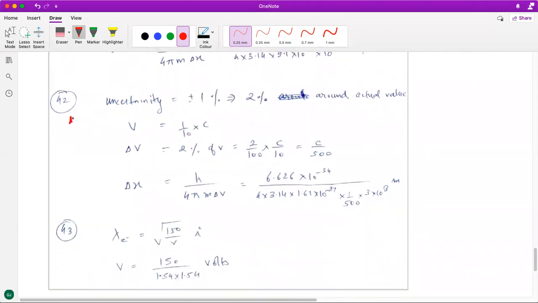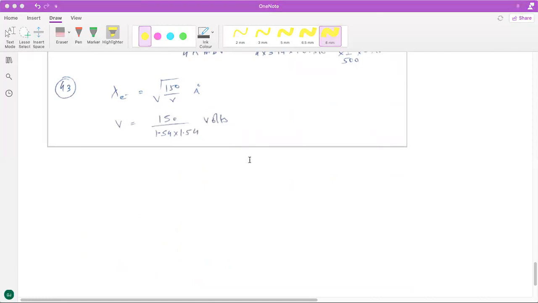The 42nd question has a bit of a catch. Here, the plus minus 1% uncertainty we read as a total of 2%. Okay, the uncertainty is a total of 2%. It is 1% on the left hand side, 1% on the right hand side, so a total of 2% uncertainty is there, and that is what is to be used in the question. The 43rd question is again a simple straightforward question based on the formula of de Broglie wavelength of an electron.